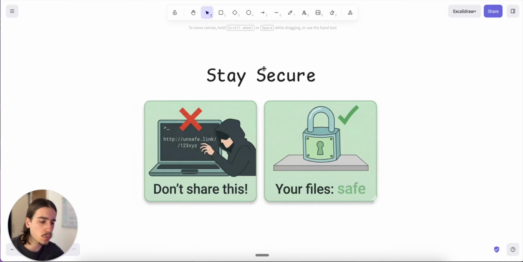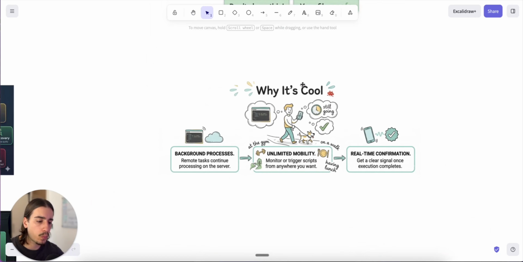Now, if this doesn't work for you when you're trying to do it, just make sure that you have everything updated. So update Claude Code, update your Claude app on your phone, because this will only work with the newer versions of both of those.